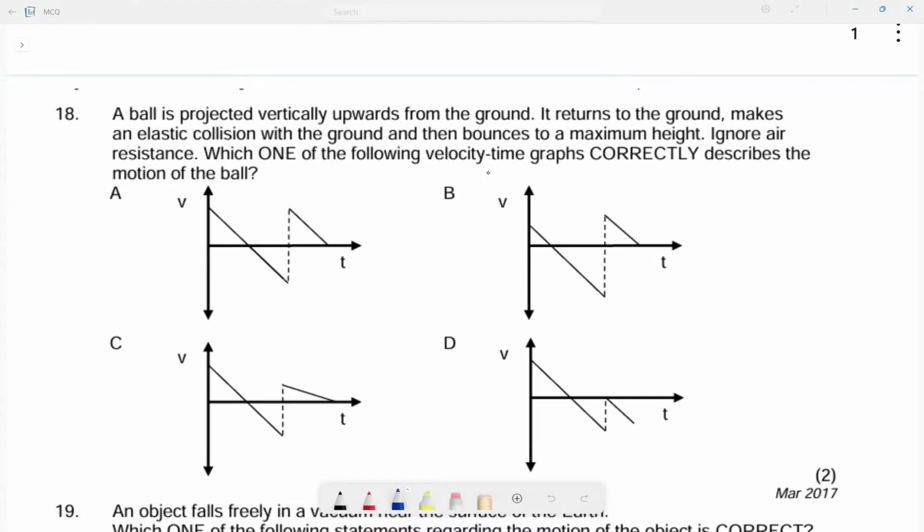Now, in today's video, I want us to look at multiple choice questions under the topic of vertical projectile motion. All right, without wasting any further time, let's dive into it.